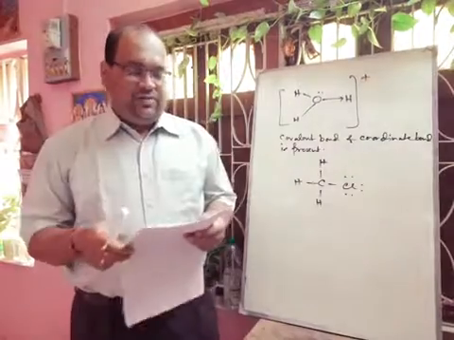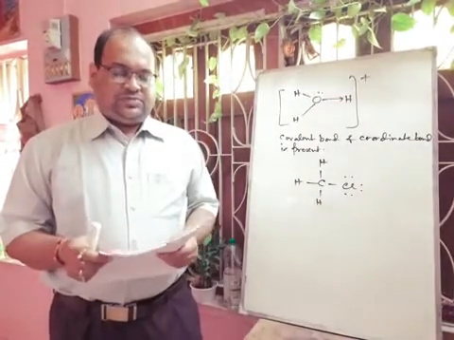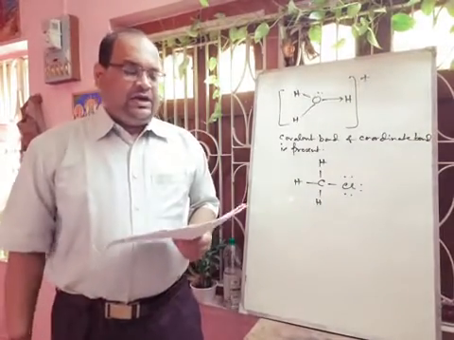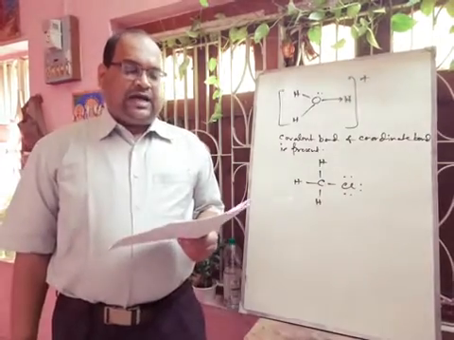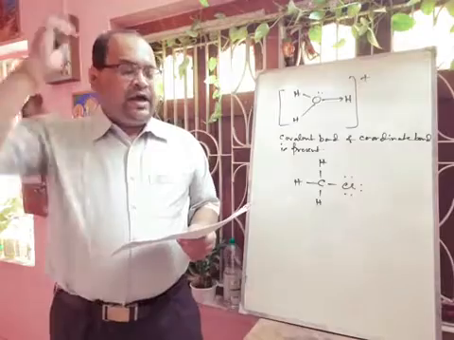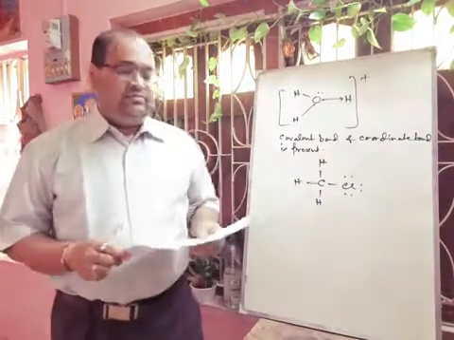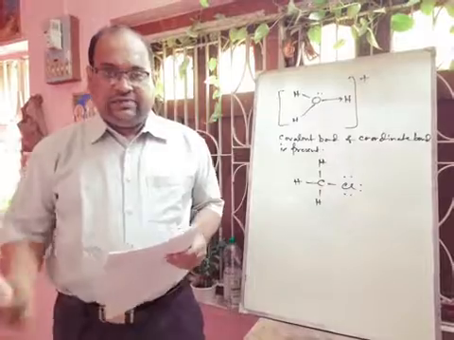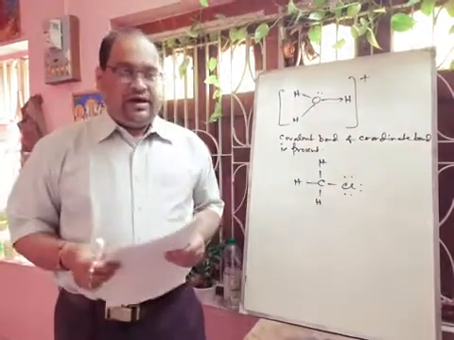Definitely there will be 3 lone pairs of electrons. So the answer will be 3 lone pairs of electrons. What is the universal indicator? Universal indicator is a mixture of dyes that give definite color changes over a wide range of pH. A color chart is already given in your book. You will check. When it is highly acidic, it will be deep red, and when it is highly basic, it will be deep blue.